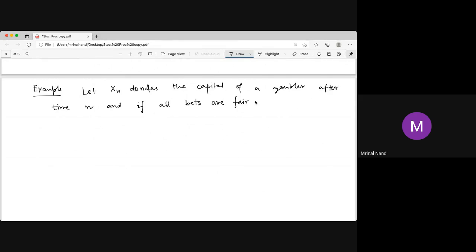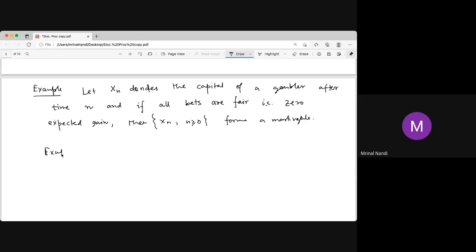So in a fair game the expected value is 0. That is why, if at the nth step your capital is x, then what is expected in the n plus 1 step is again just x, because the expected gain is 0 as it is fair. Then Xn, n greater than 0, forms a Martingale, since it is a fair game. So this is one example.